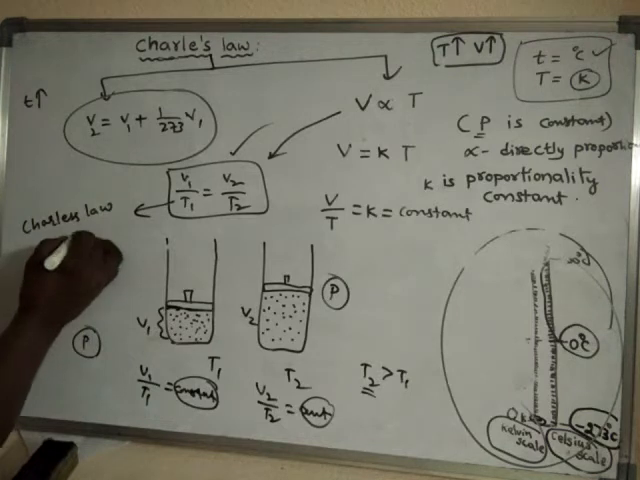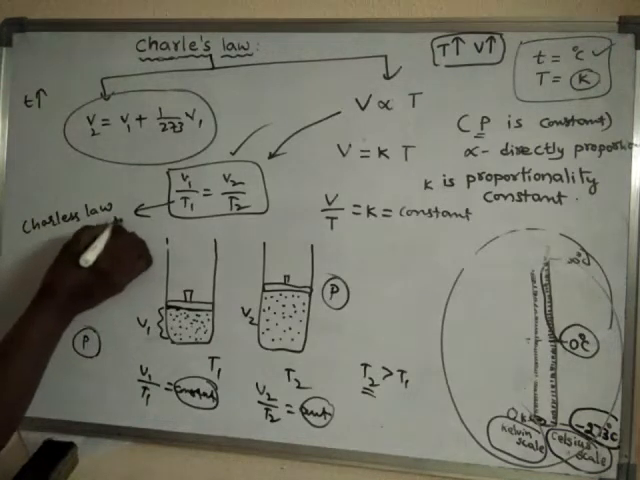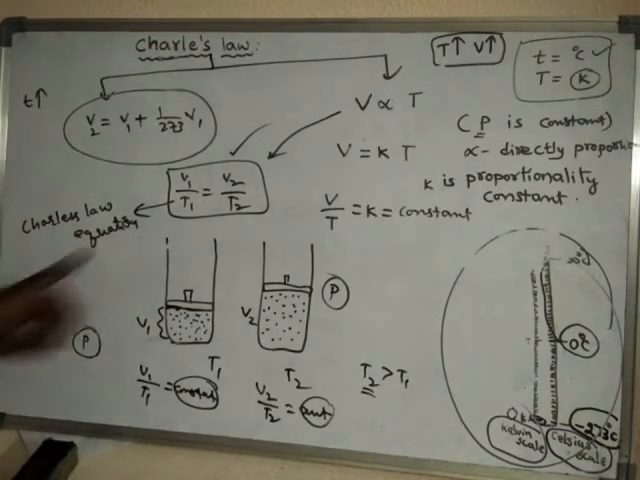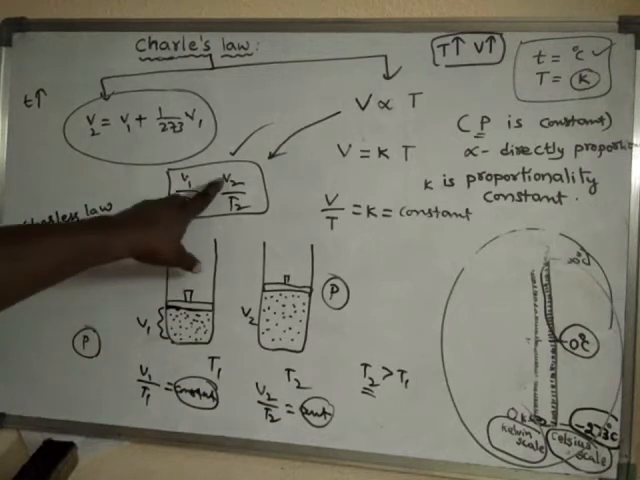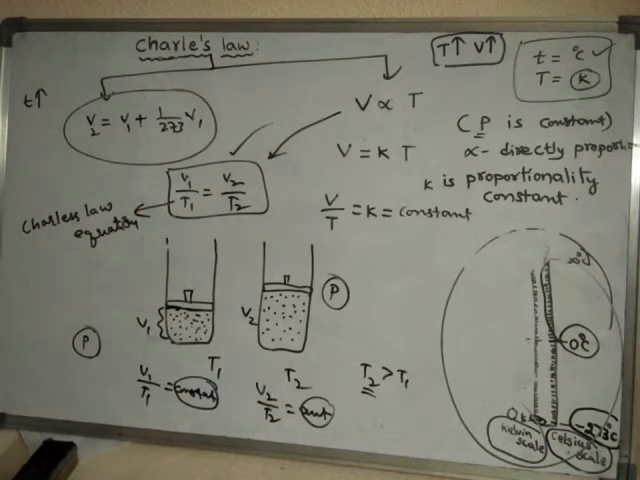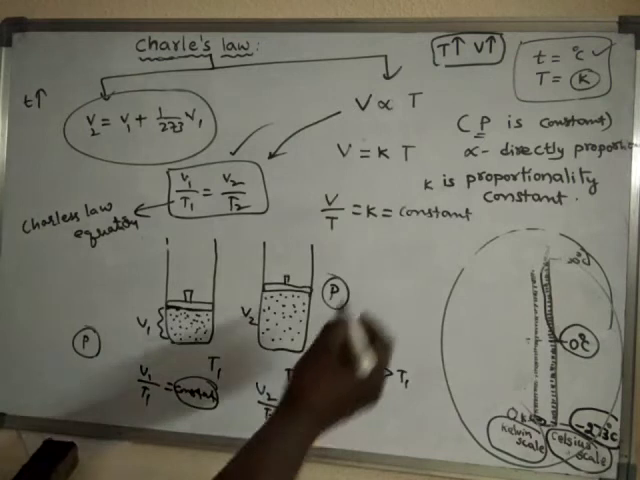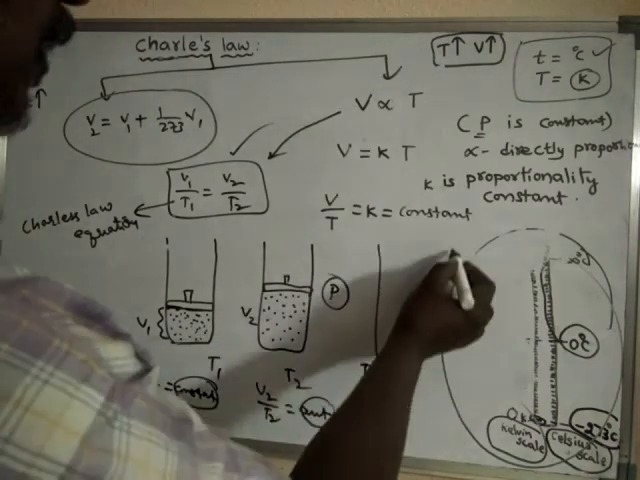Charles law equation. What is the Charles law equation? V1 by T1 is equal to V2 by T2. Okay. Now, if I further increase the temperature,